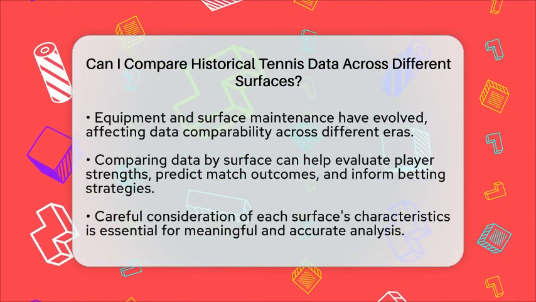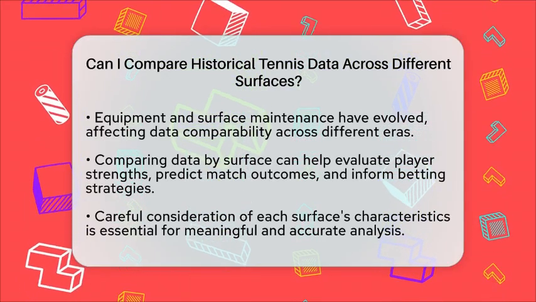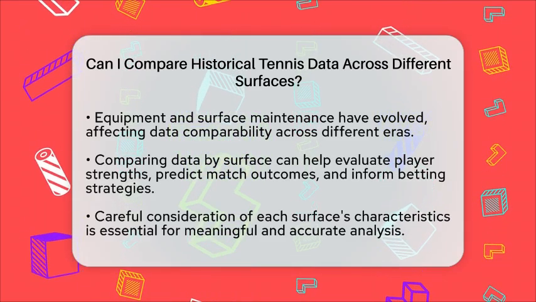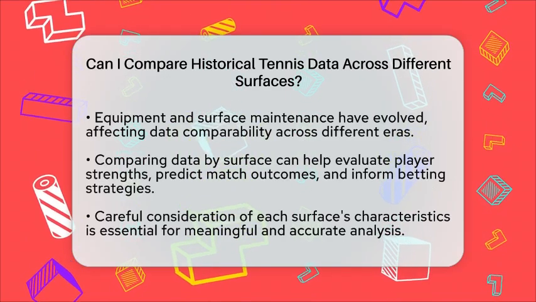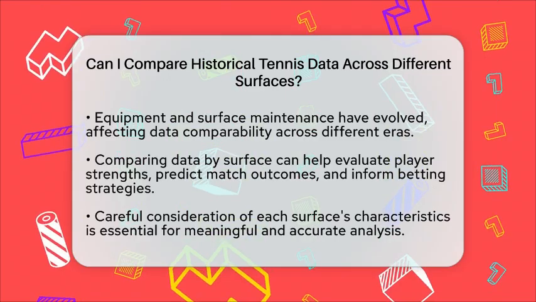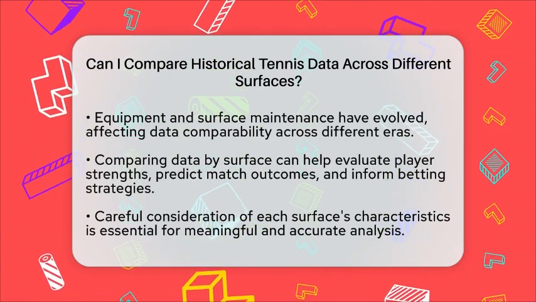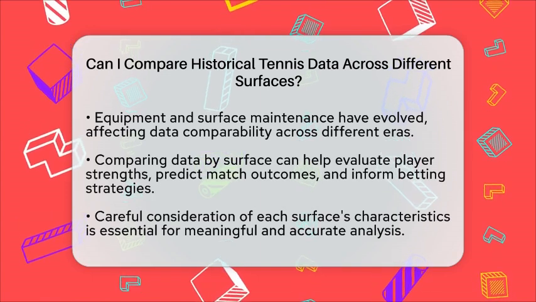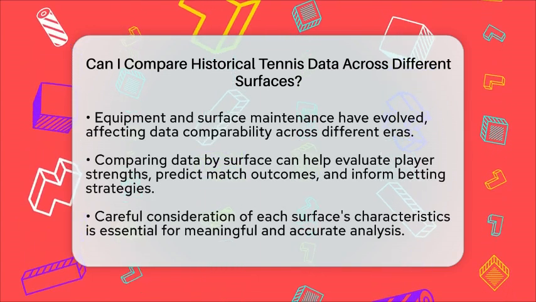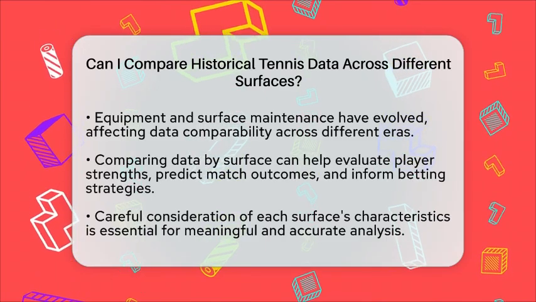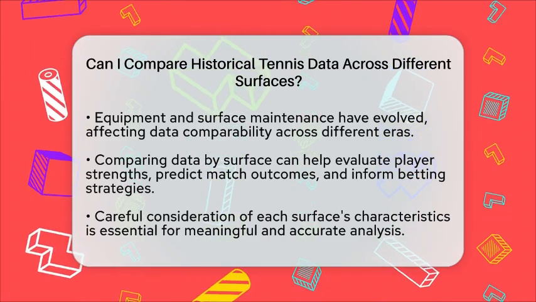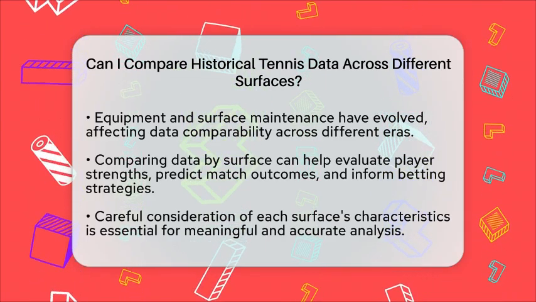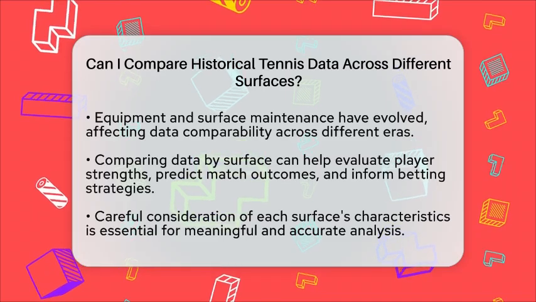In practical terms, comparing historical tennis data by surface can help evaluate player strengths and weaknesses, predict match outcomes, and inform betting strategies. For instance, a player with a high win rate on clay but poor results on grass may be favored in clay tournaments but not on grass. So, while it is indeed possible to compare historical tennis data across different surfaces, it requires careful consideration of the unique characteristics of each surface and the context of the matches played. This approach ensures that the analysis remains meaningful and accurate.